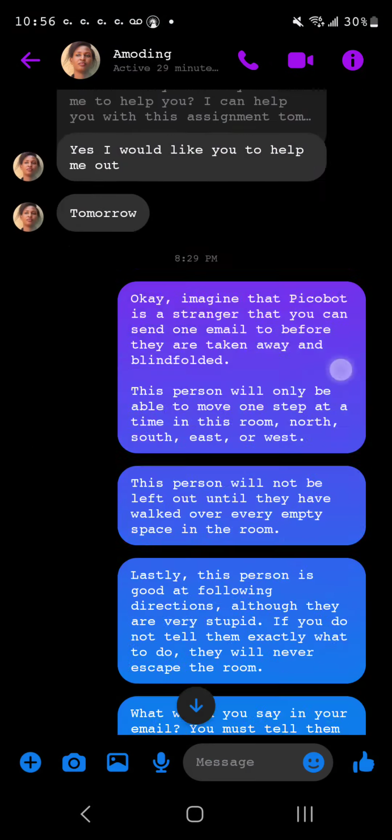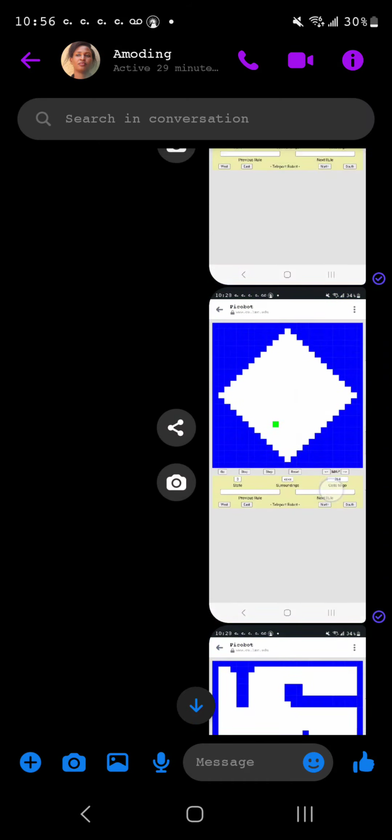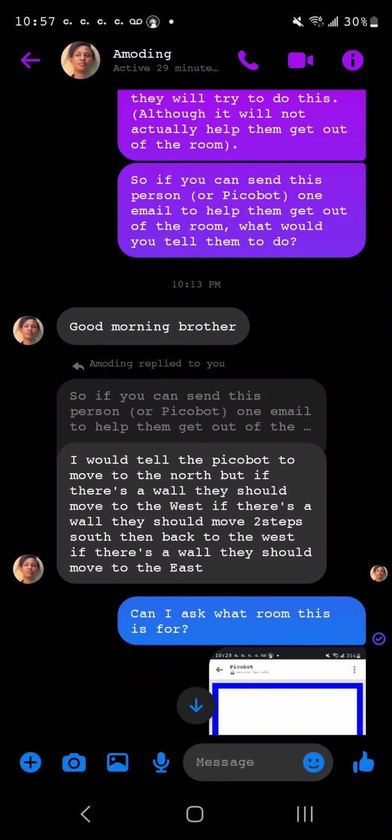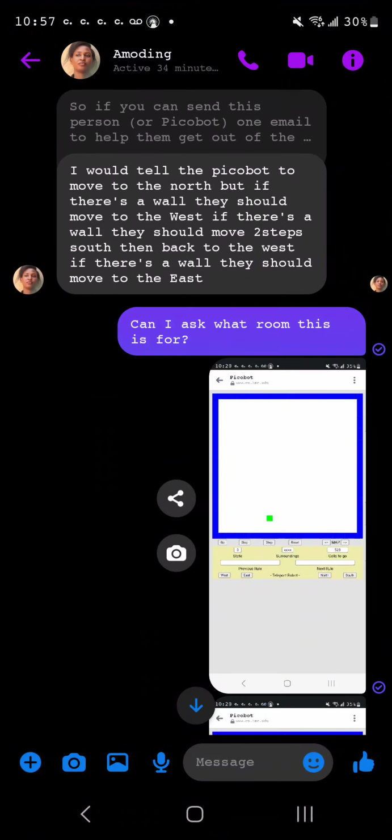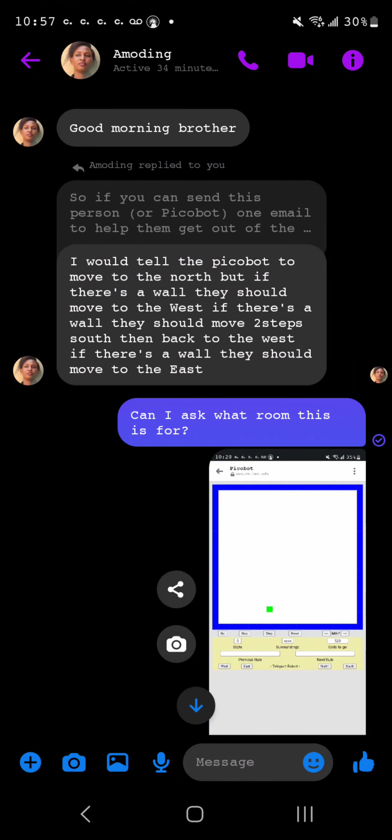All of this is based off of this most recent text message that you gave me saying, I would tell the Picobot to move to the north, but if there's a wall, they should move to the west, and if there's a wall, they should move 2 steps south and then back to the west, but if there's a wall, they should move to the east. So using that, you saw the instructions that I tried to write to most accurately reflect what you told me to write.